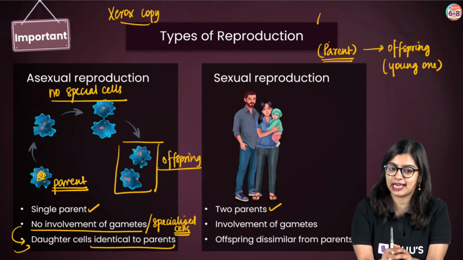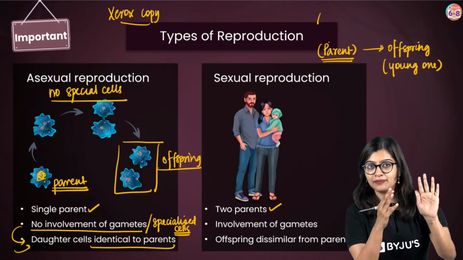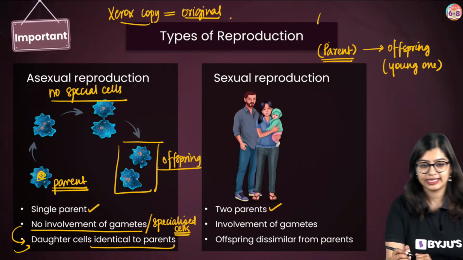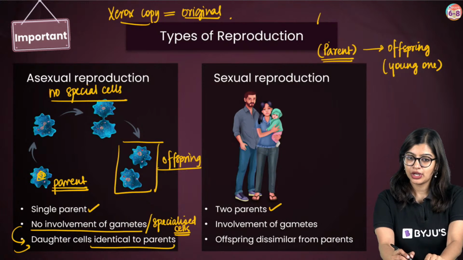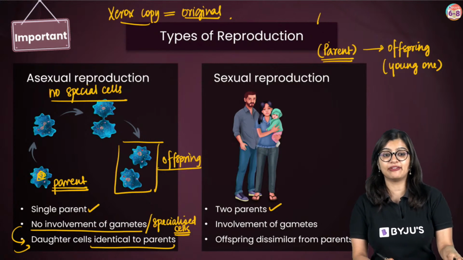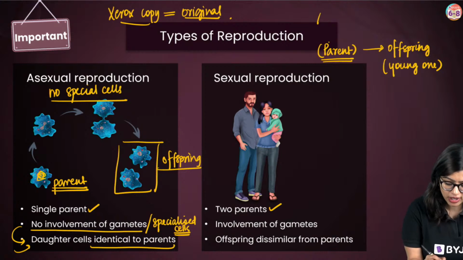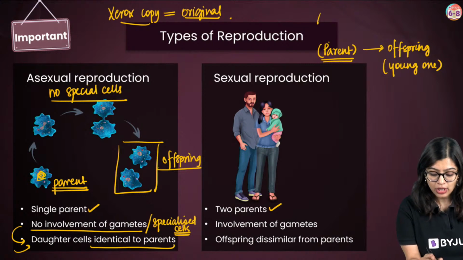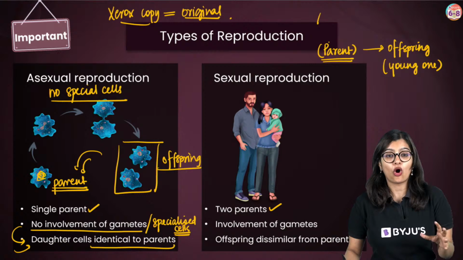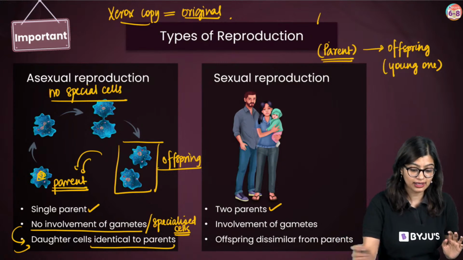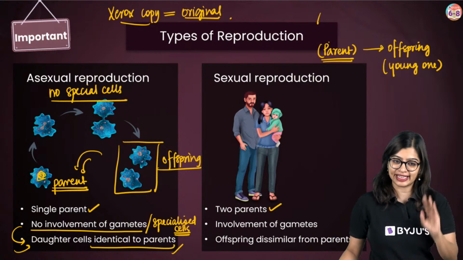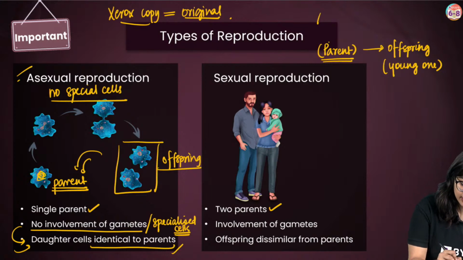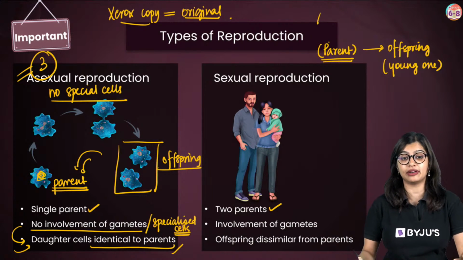Now, what is interesting about a Xerox copy? When you take the Xerox copy, the copy is same as the original, right? Yes or no? It is same as the original. So in this case, what do we see? We see that in asexual reproduction, because the parent has only undergone a lot of changes, the offspring that is there will look exactly similar. Or you can say that it is identical to the parent, or you can say it's ditto. It's the same copy. So these are 3 points you should know about asexual reproduction.